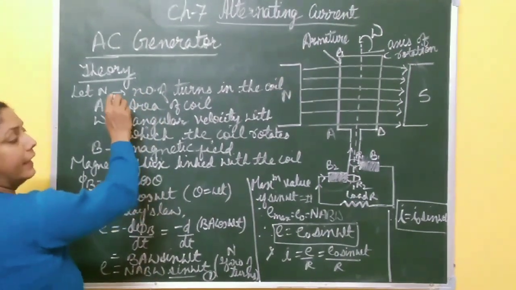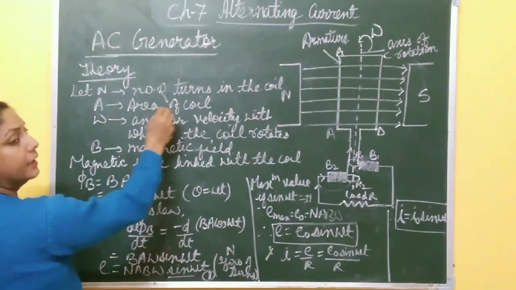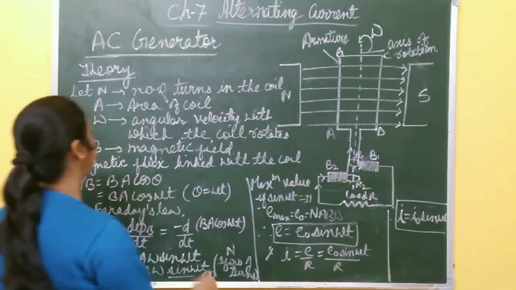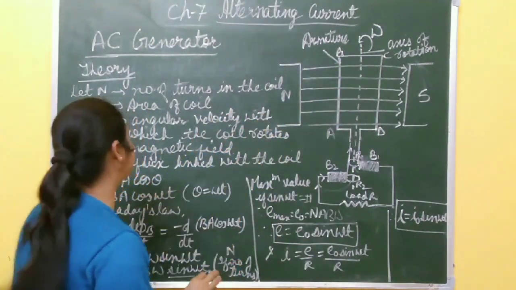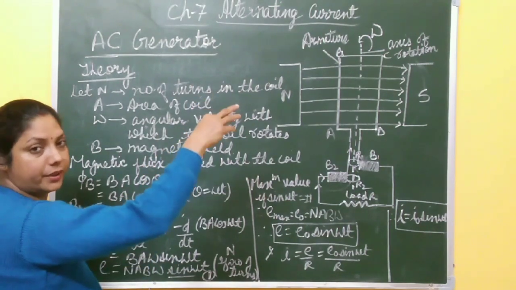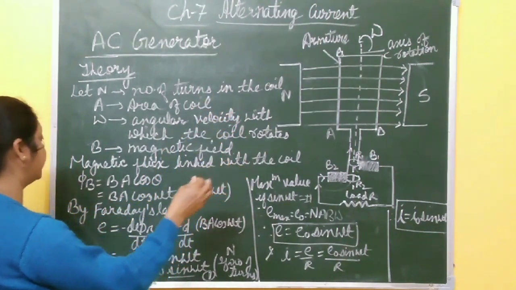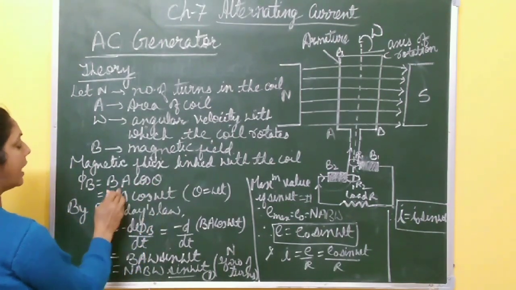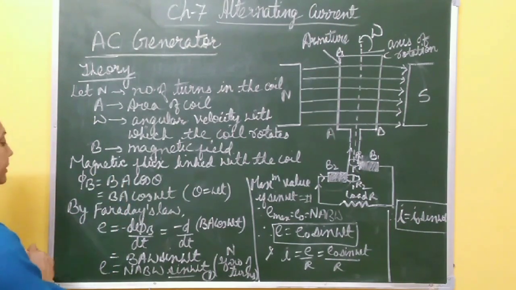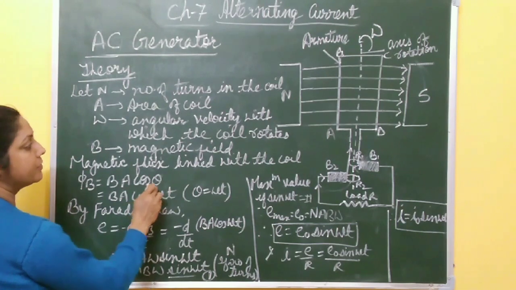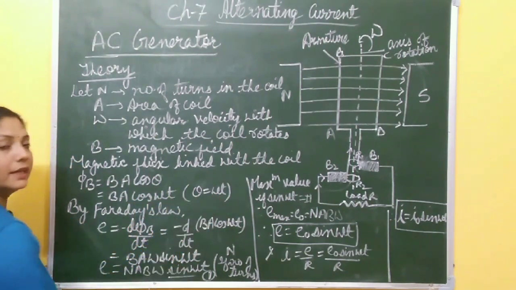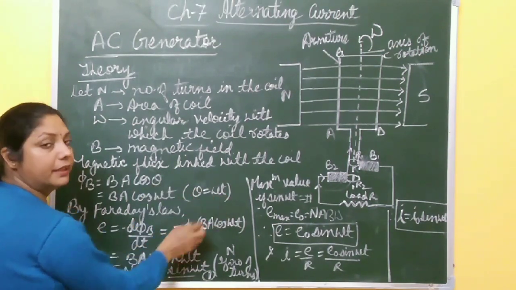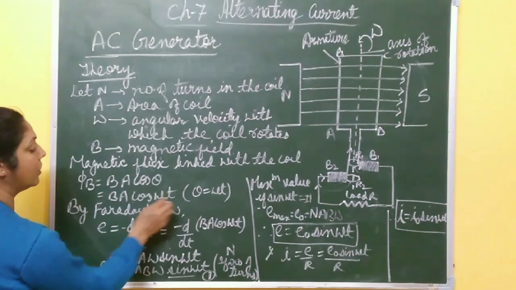Now its theory: let n be the number of turns in the coil, A be the area of the coil, omega be the angular velocity with which this coil armature ABCD rotates, and B is the magnetic field produced by the pole pieces of the magnet. Now as the coil rotates, the magnetic flux linked with the coil changes, and that magnetic flux is given by BA cos theta, where theta is the angle between this magnetic field and the area vector A. Now this theta becomes what? Theta is equal to omega t. Omega is the angular velocity, in time t it covers angular displacement theta, omega into t. So this phi becomes BA cos omega t.